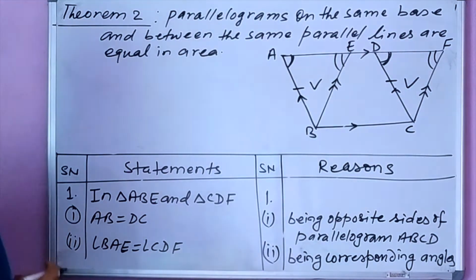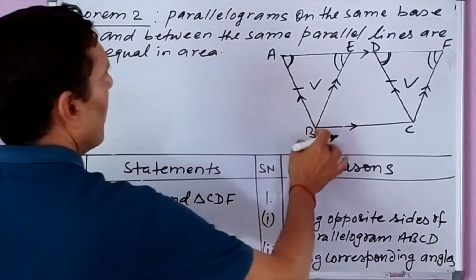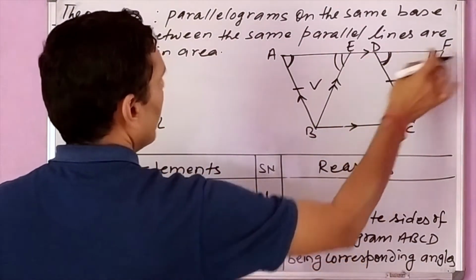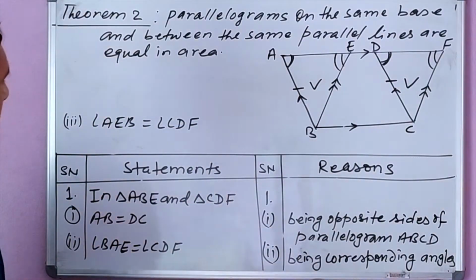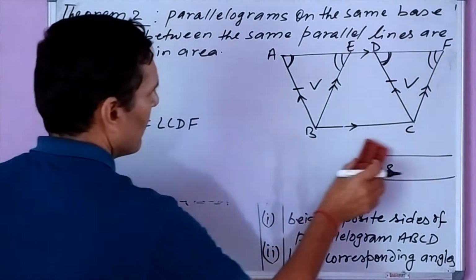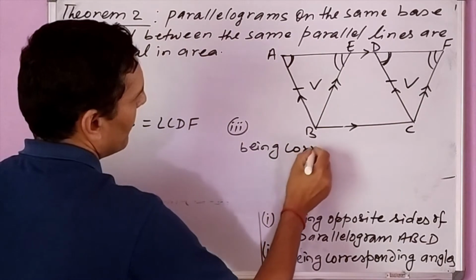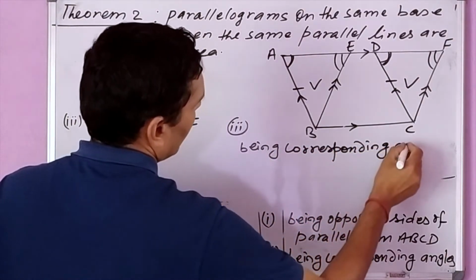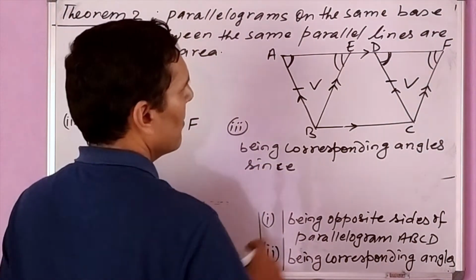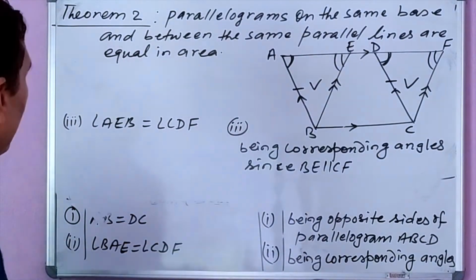Now statement number 3: angle AEB is equal to angle DFC. The reason is the same, being corresponding angles since BE is parallel to CF. It will be more clear if we mention the parallel sides.